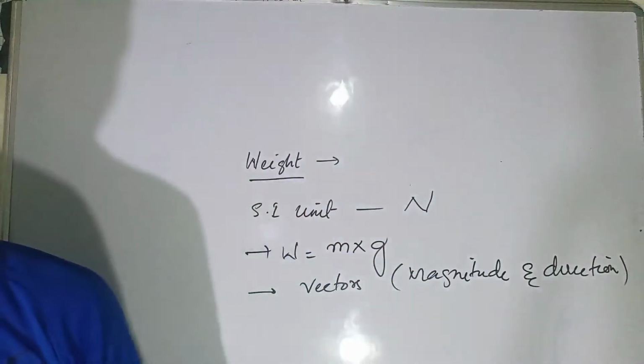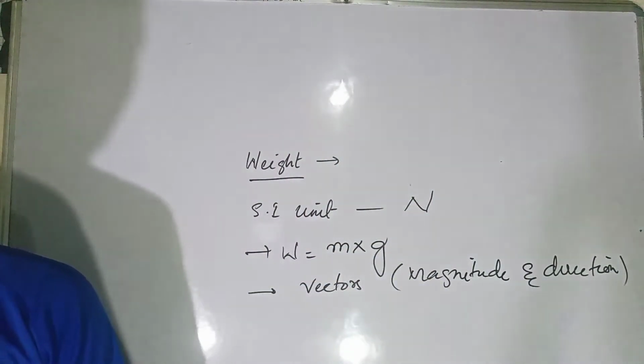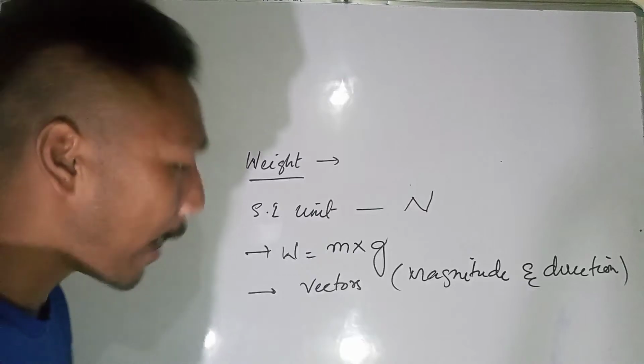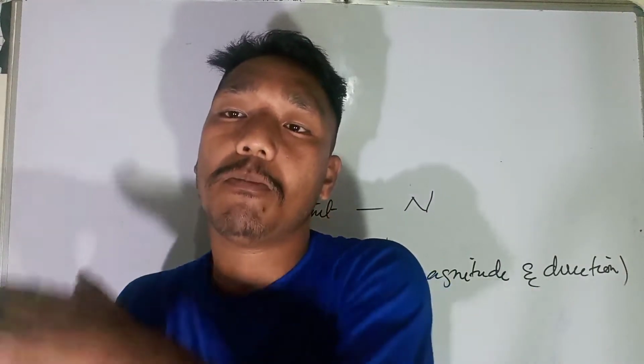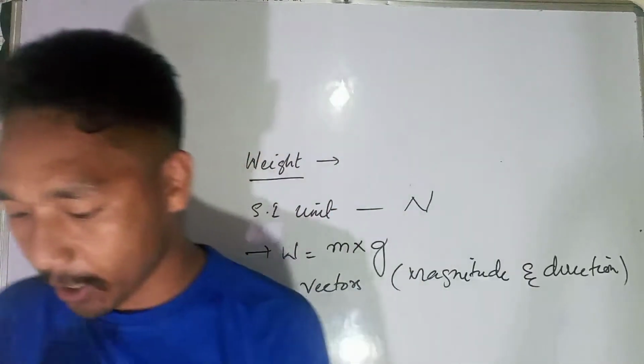Now the question may be there: why does the weight keep on varying from place to place? If you move to the equator, your weight will be different. If you move to the pole, your weight will be different. Why does the weight keep on varying every time? You know that the acceleration due to gravity is,